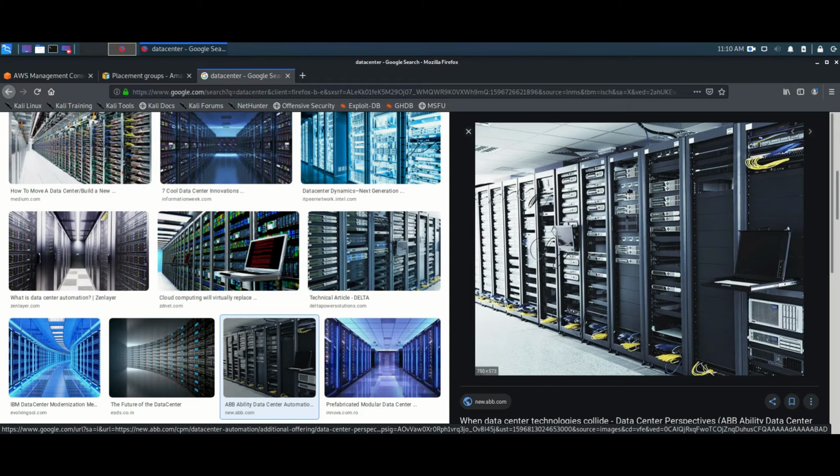over here. Okay, so similarly, in the partition type of strategy, we will be having 1 2 3 4 5 6 7 racks come together in one availability zone. We also have limitations in availability zone. We have limitations in partition. Okay, so in terms of spread we have 7 hardwares. In terms of partition we have 7 racks, meaning 7 partitions over here.